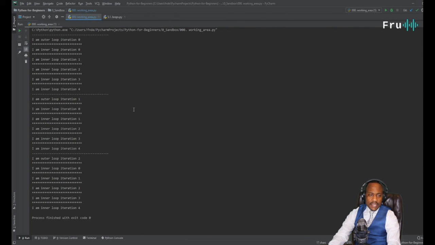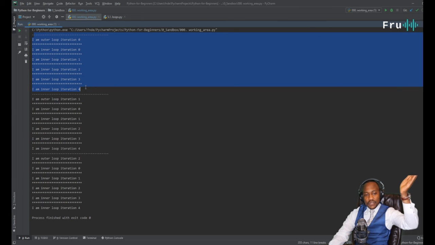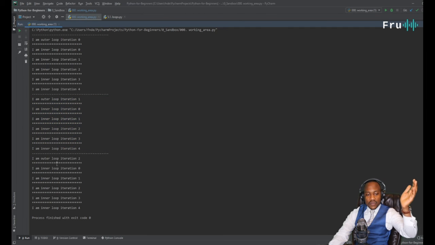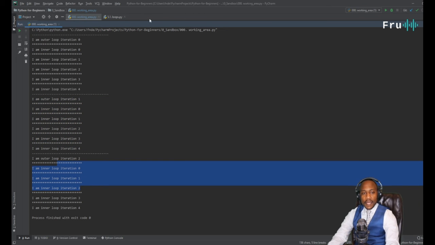So if you can see, it goes from the first outer loop, and it starts with 1 and it prints 1 to 5, well 0 to 4, and then it goes in there, the next one prints that, and it goes here, it prints that. So basically printed 3 times.